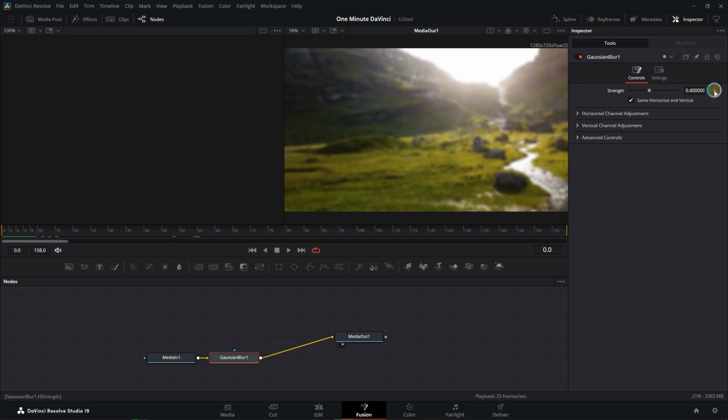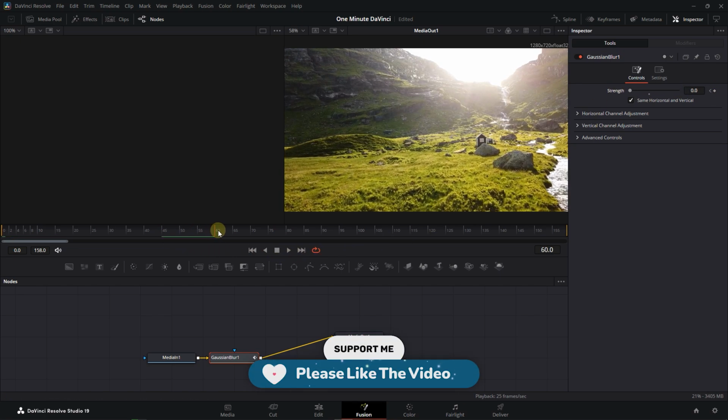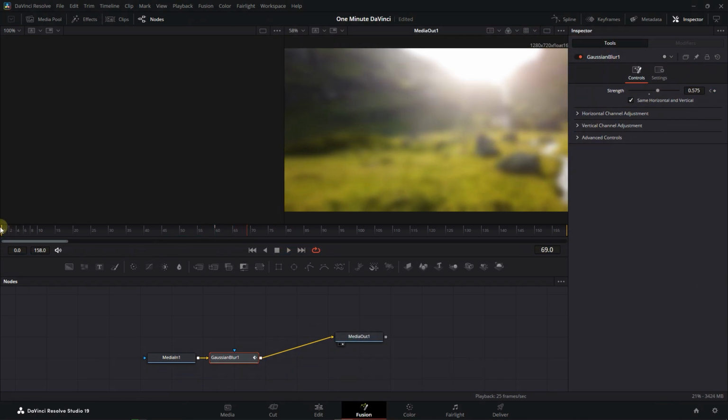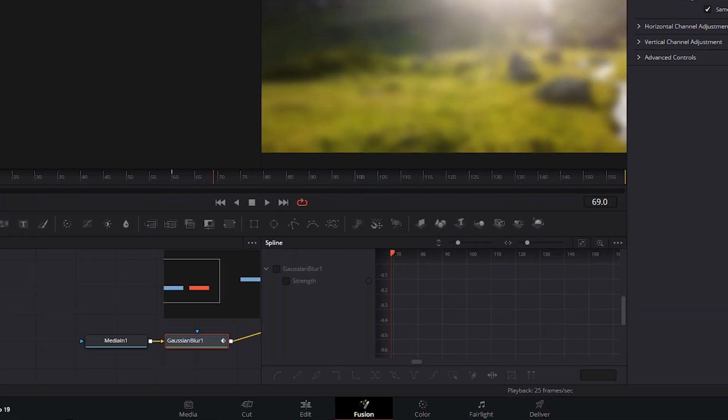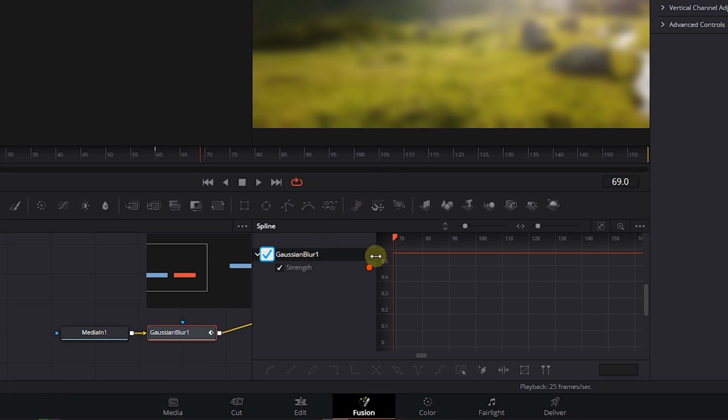Click on diamond button next to strength, and set it to 0 to add a starting keyframe. Move the playhead a little forward and increase strength to add another keyframe. To smoothen the animation, open up Spline panel and check Gaussian blur checkbox.